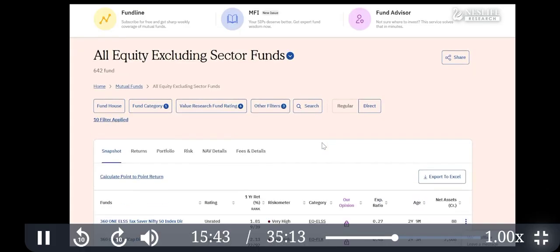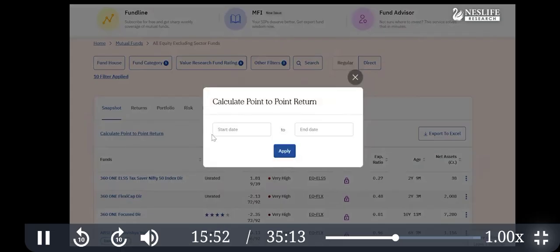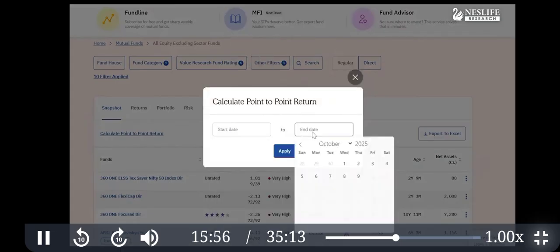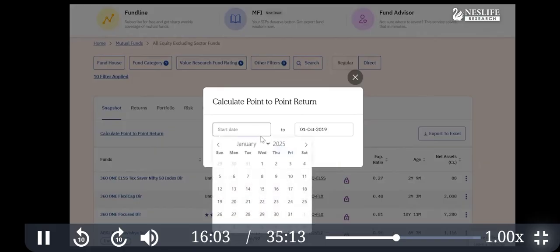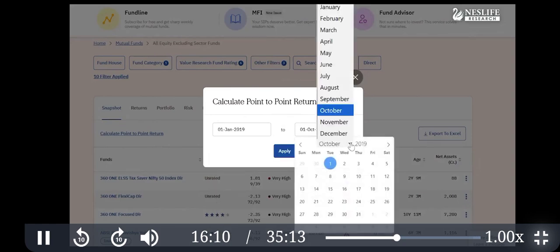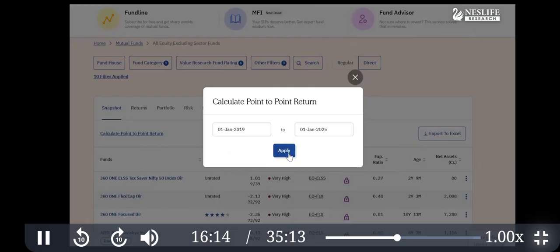How do you start applying your knowledge? First step is to click here and understand point to point return. So here you can type January 2019. You may ask why? Because it is before COVID. This is the starting date, January 2019. And here you can apply January 2025. So you can see 6 years.